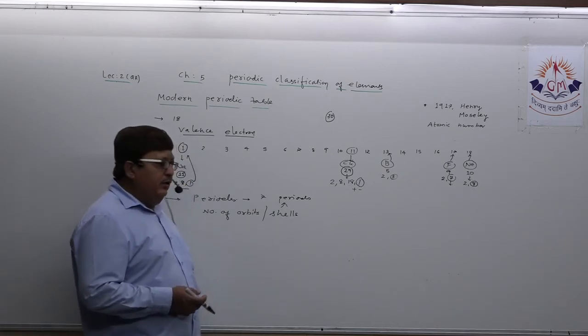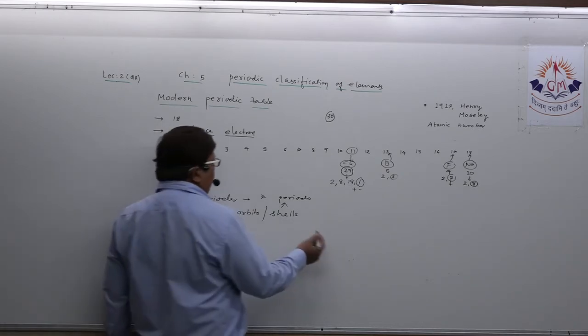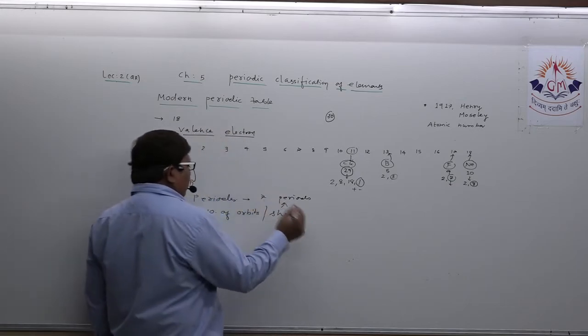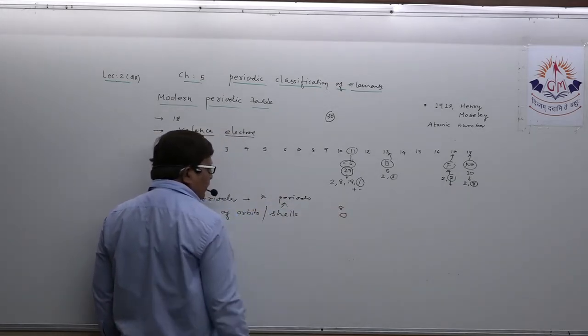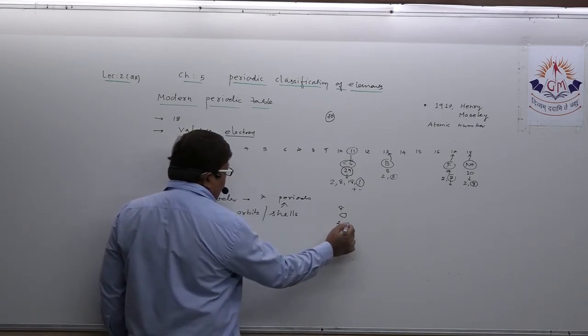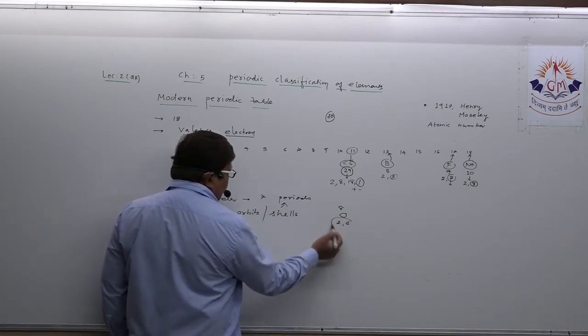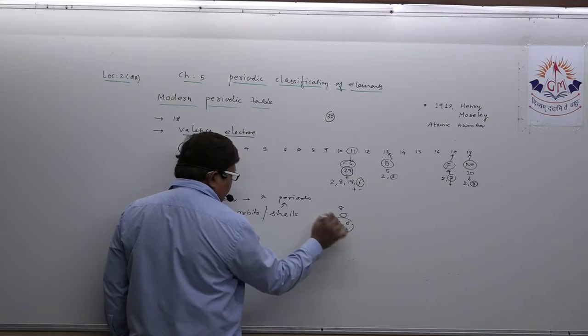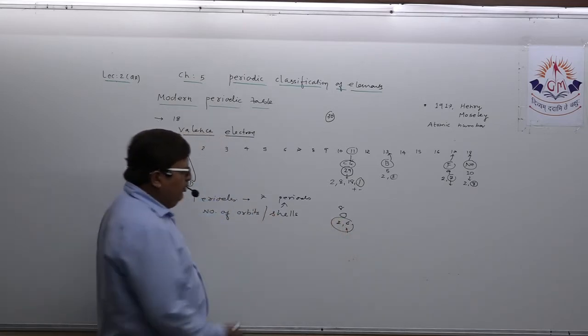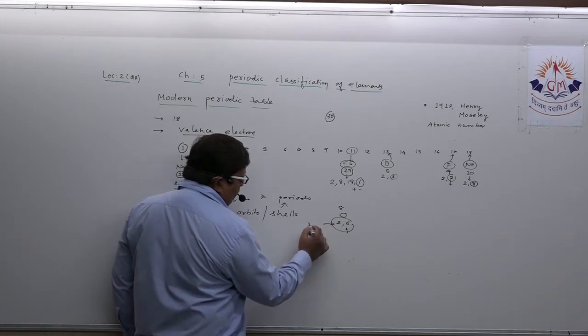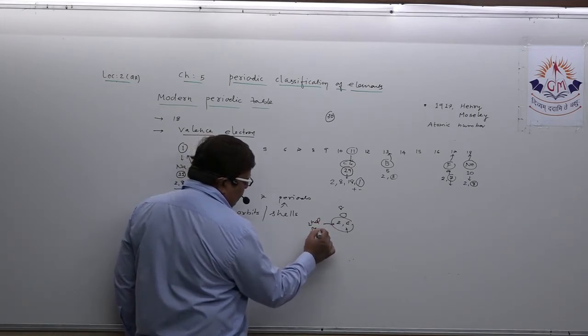Take an example, oxygen. What is the atomic number of oxygen? 8. What is its electronic configuration? 2, 6. Because oxygen possesses how many orbits? 2 orbits. So it belongs to period number 2, the second period.